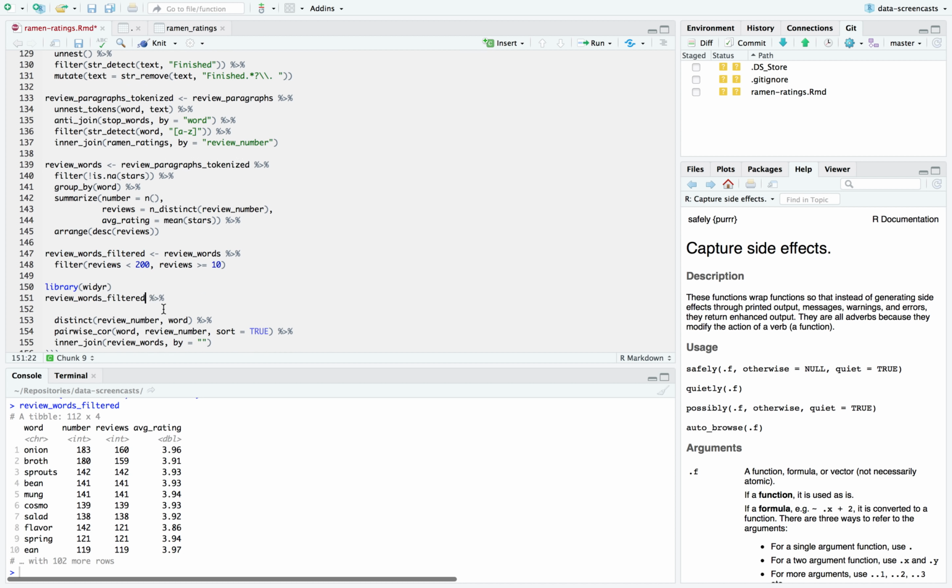And now I'm going to take that review words filtered. Oh. Take this, semi-join it on review words filtered, so we're only using common words.